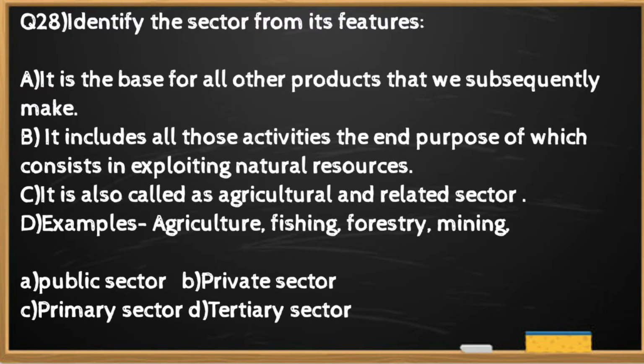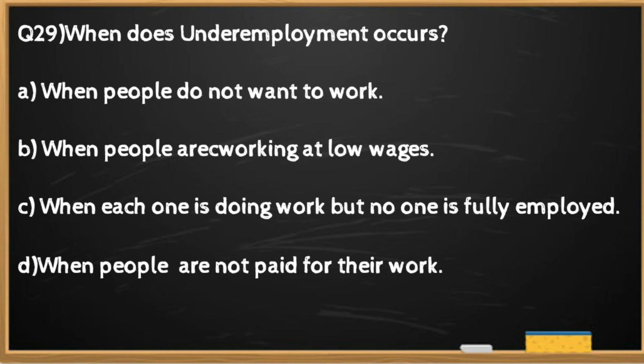Question number 28. Identify the sector from its features. The right option is C. These are the features of primary sector. Question number 29. When does underemployment occurs? The right option is C. Underemployment occurs when each one is doing work but no one is fully employed.